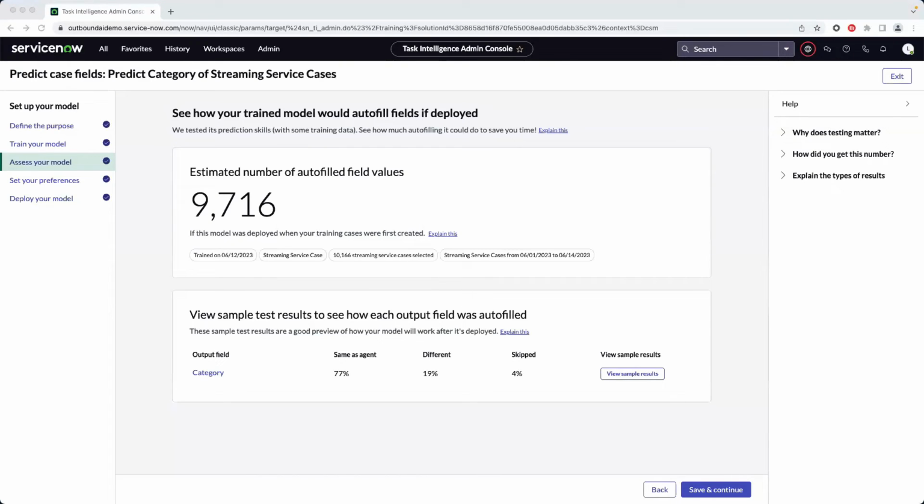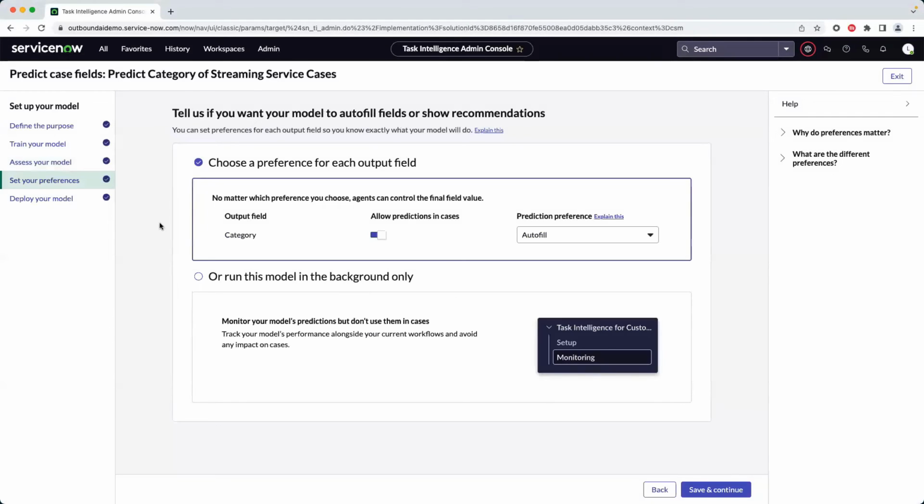Okay, let's continue now. We are done with our assessment. We are ready to move to the next step, which is to choose how we want to show those predictions. We can show the predictions in the case itself, and there are two options for that. The predicted value can actually fill the field, and that's what we call autofill.